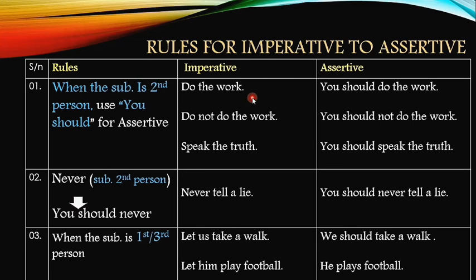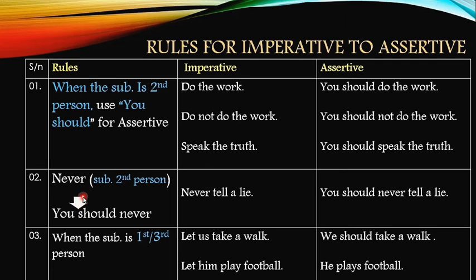The speaker is the first person and the person spoken to is the second person. That is how we can understand. So if the imperative sentence says "Do the work," "You should do the work" is the assertive form. "Do not do the work," "You should not do the work." "Speak the truth," "You should speak the truth." That means the first person is advising the second person. That's why we are using "you" and then "should."